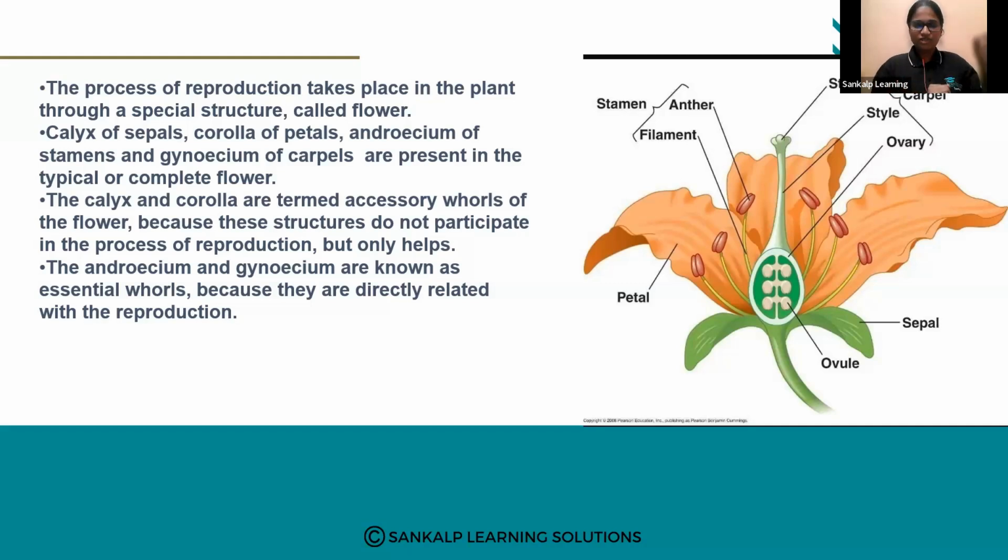So which are the accessory parts of the flower? Sepals as well as pedicel and the petals also. These are accessory parts. Right?